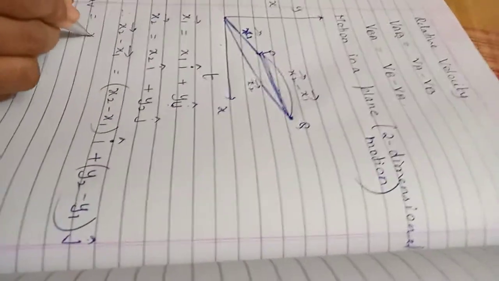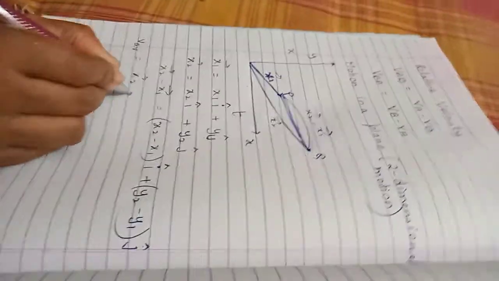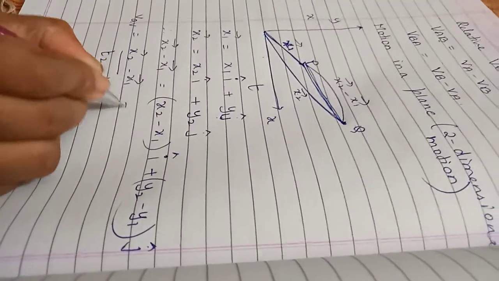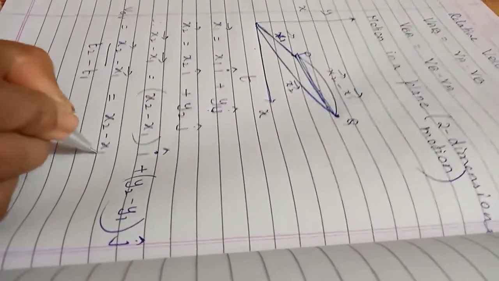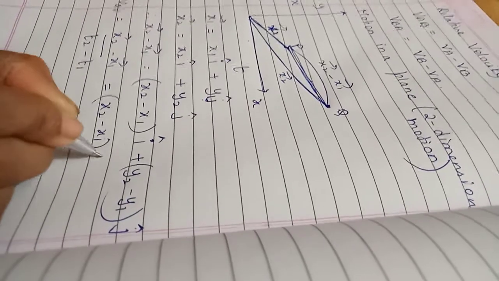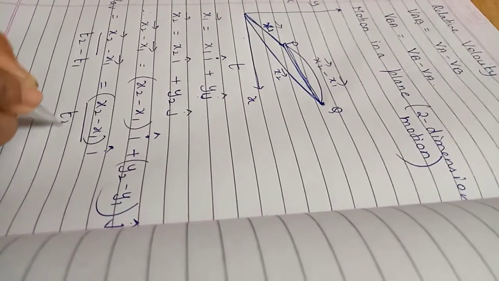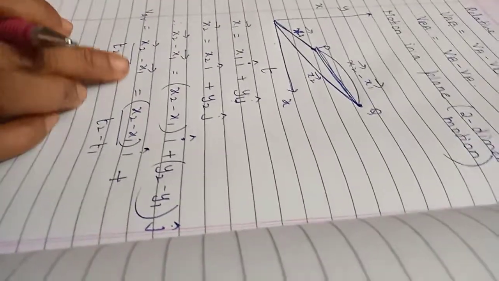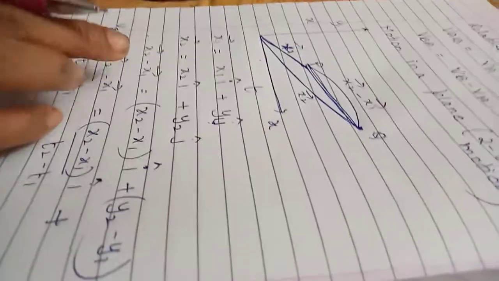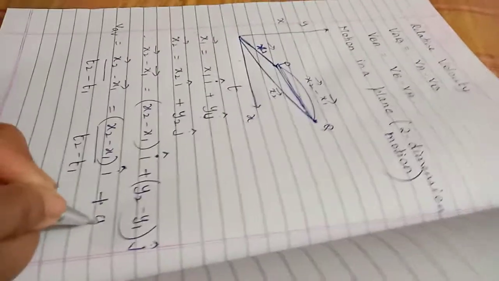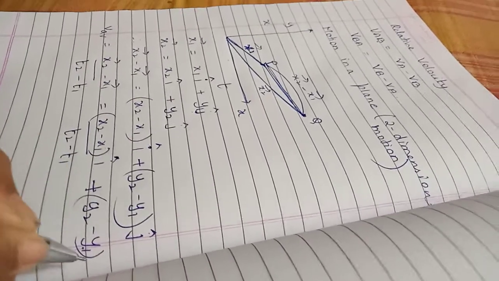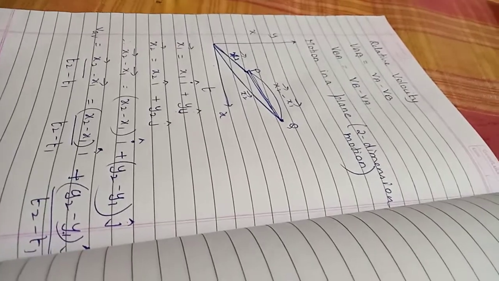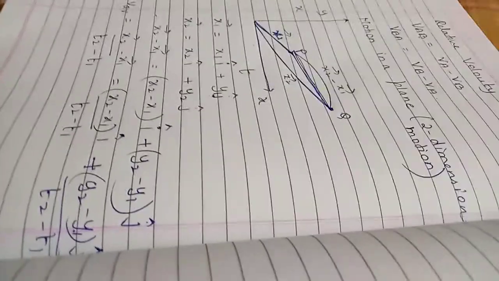Velocity is simple: displacement upon the time interval, which you write as (x2 minus x1) unit vector i divided by (t2 minus t1) plus (y2 minus y1) unit vector j divided by (t2 minus t1). Ends the story. This is the expression for average velocity.